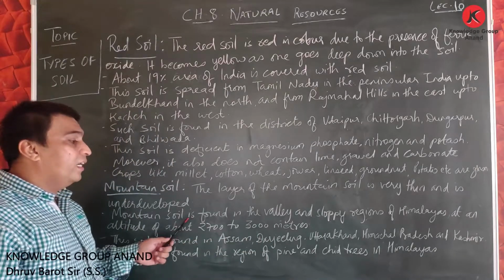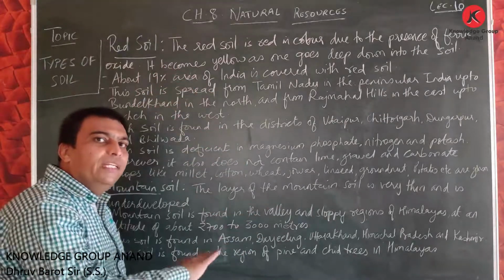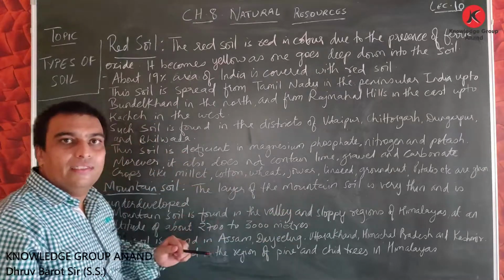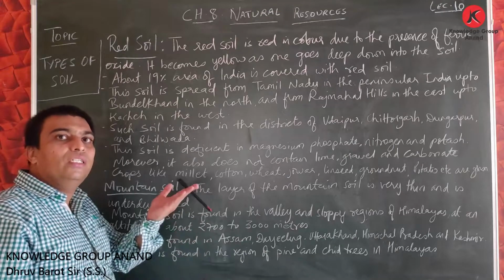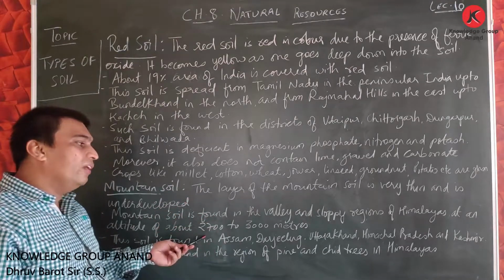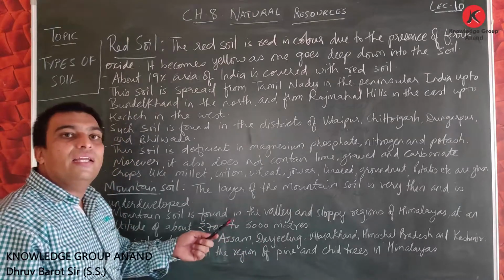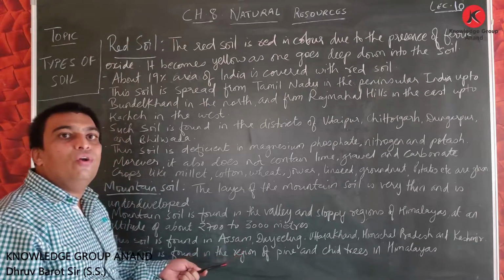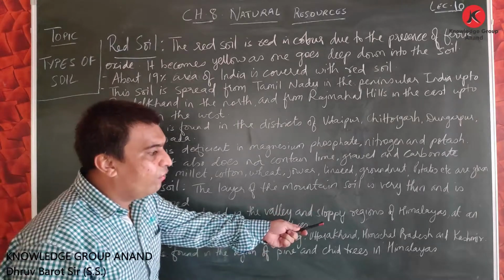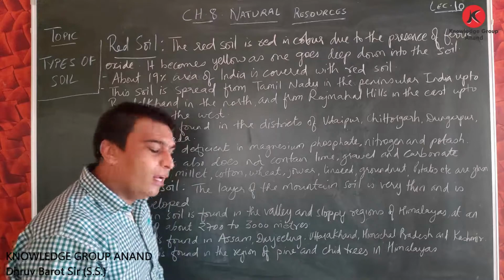Friends, here it is said that mountain soil is found in the valley and the slopy regions of Himalayas, and at an altitude, what is the altitude? 2700 to 3000 meters. Means this type of mountain soil can be found at an altitude of 2700 to 3000 meters, in the valley and the slopy region of Himalayas.